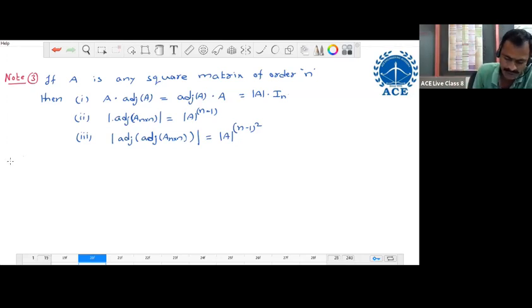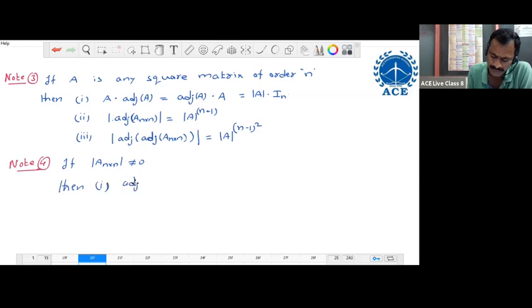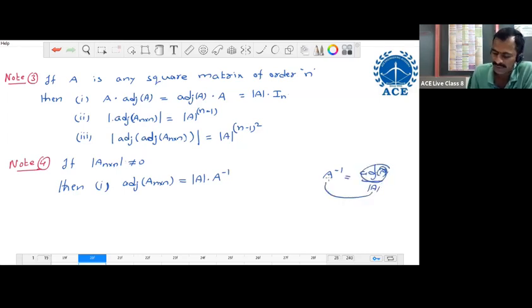Next, note point number 4. If determinant of A (n cross n) not equal to 0, then the first result is adjoint of A equal to determinant of A into A inverse. Already we have the formula A inverse equal to adjoint of A by determinant. From this, write the adjoint equal to determinant of A into A inverse.